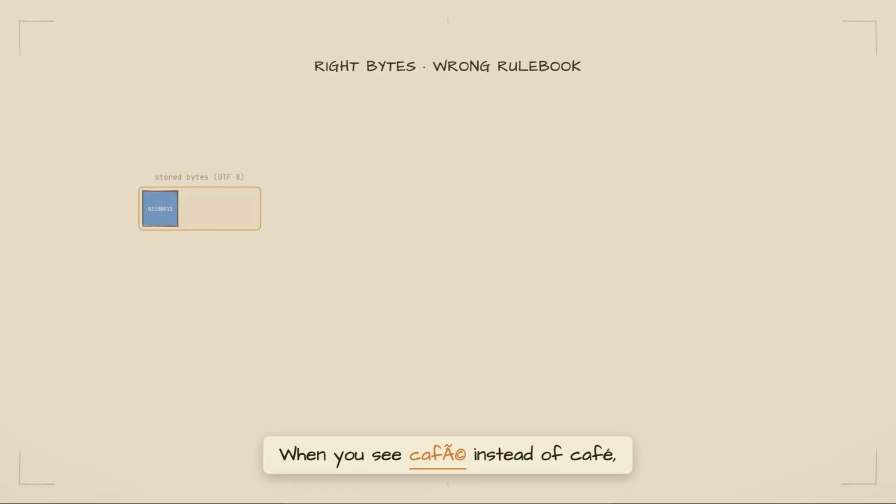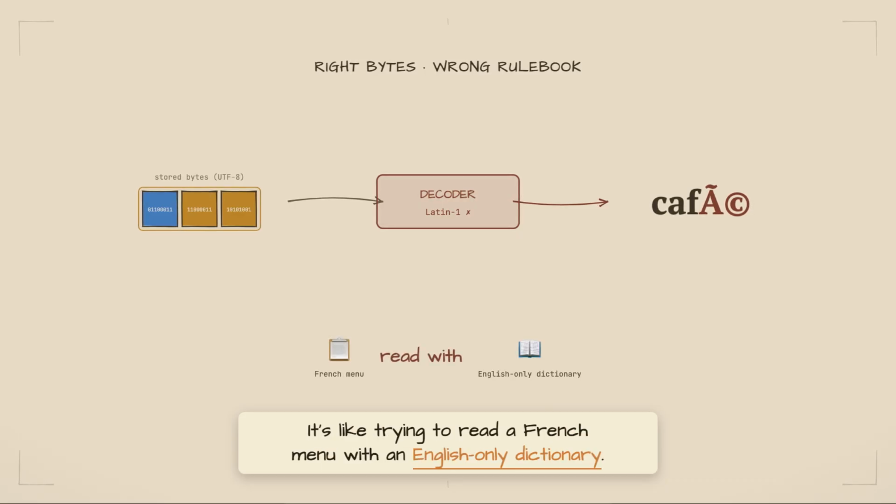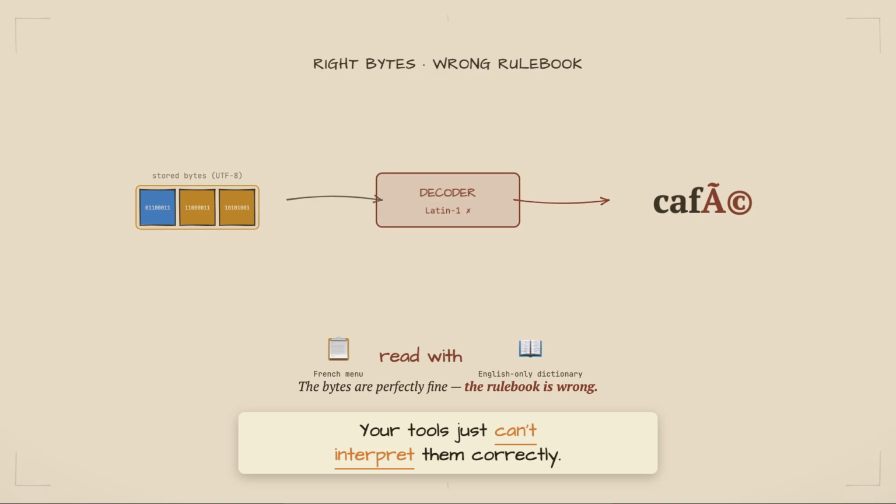When you see café instead of café, it means someone tried to read UTF-8 text using the wrong encoding. It's like trying to read a French menu with an English-only dictionary. The bytes are technically there. Your tools just can't interpret them correctly.